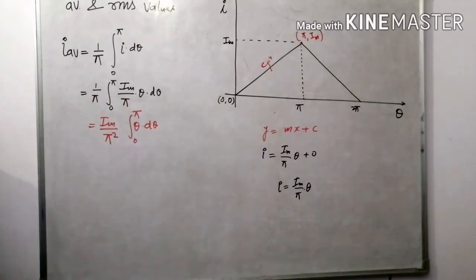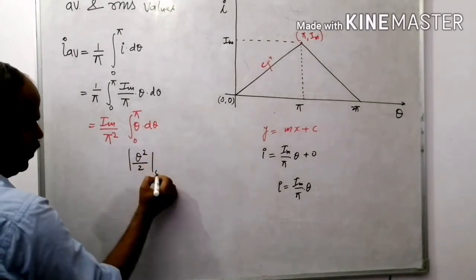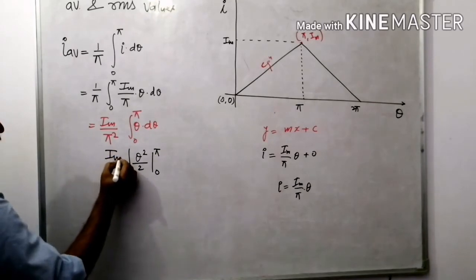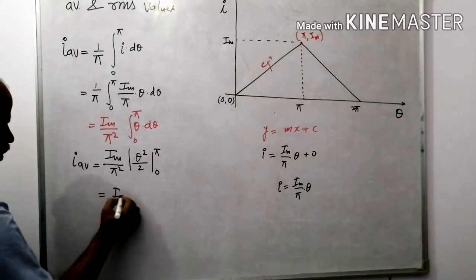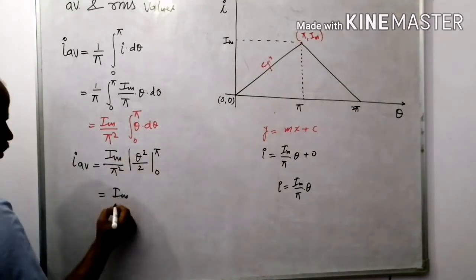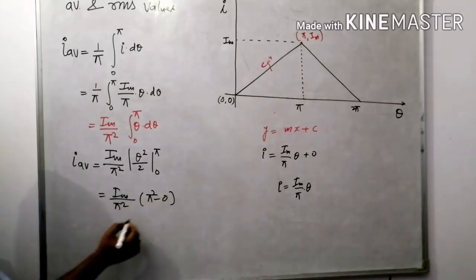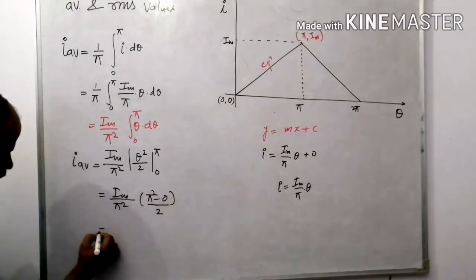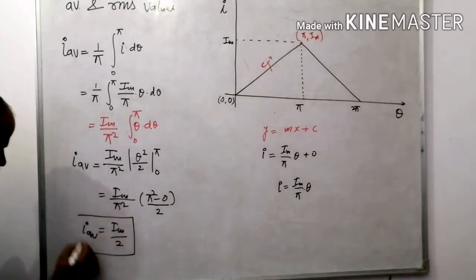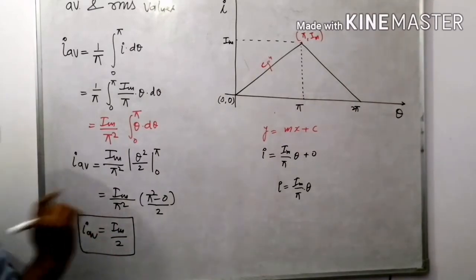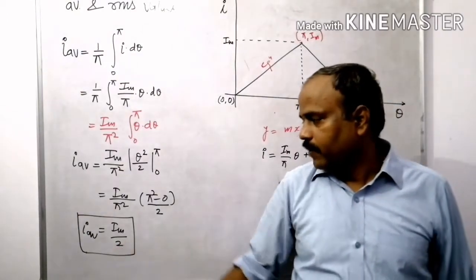What is the integration? It becomes theta square upon 2, limit 0 to pi, I maximum upon pi square, it is the value of I average. I maximum upon pi square, it becomes pi square minus 0, cancel out. So the average value for this particular wave is I maximum divided by 2.